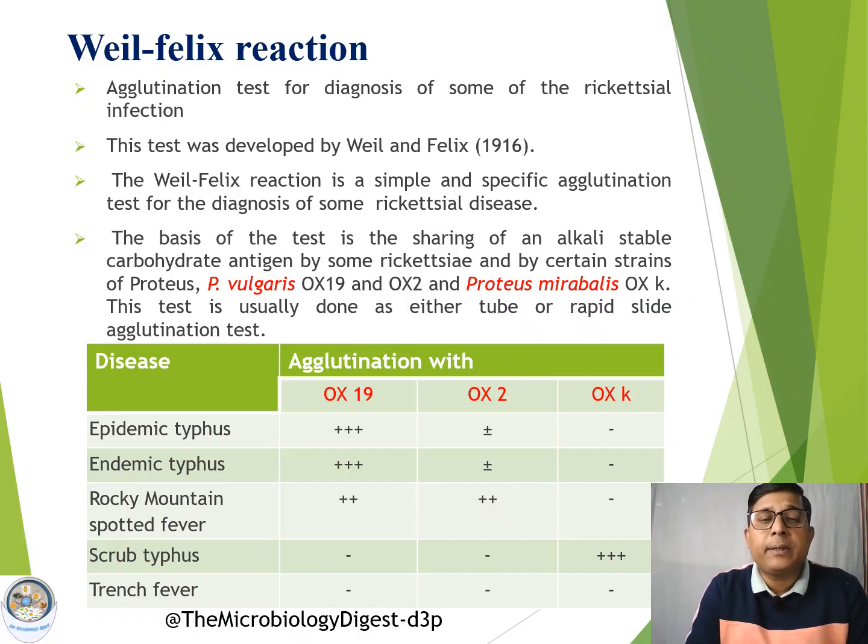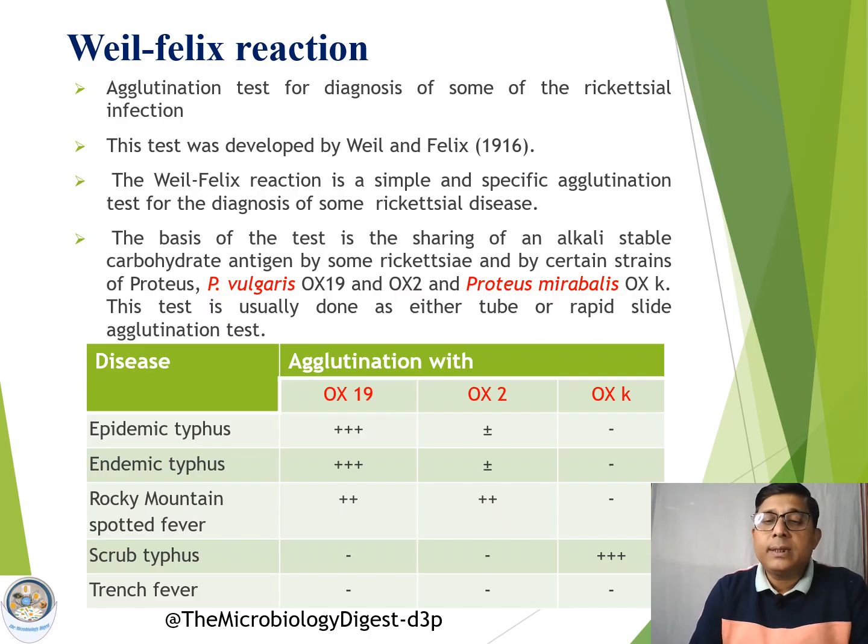For example, if it is epidemic typhus, then OX19 will give the agglutination. Endemic typhus also OX19. Rocky Mountain spotted fever, this is OX19 as well as OX2. In case of scrub typhus, it is the OXK strain that gives the agglutination reaction. And in case of trench fever, none of the strains give a positive reaction.